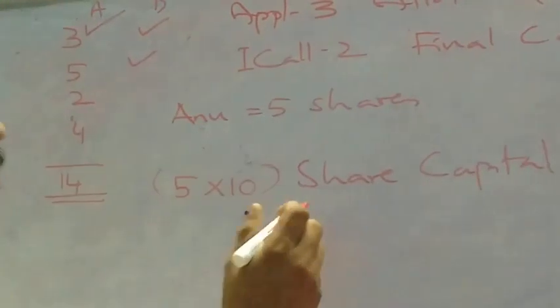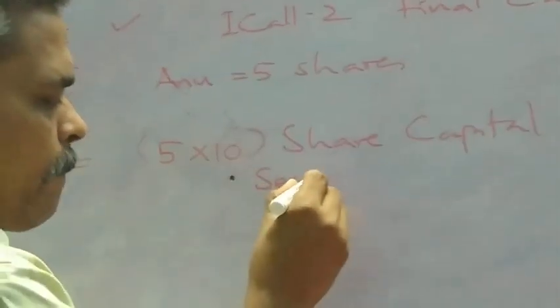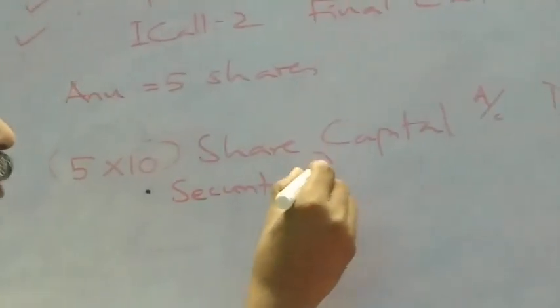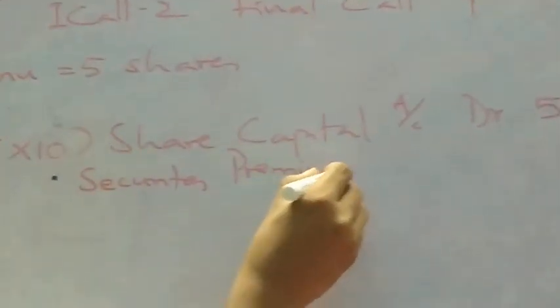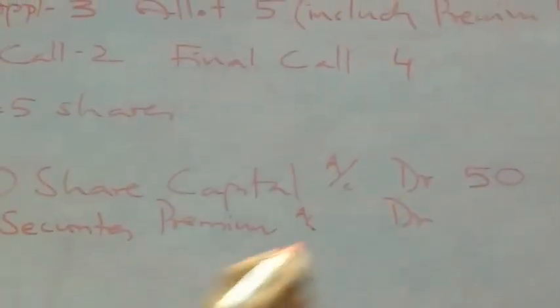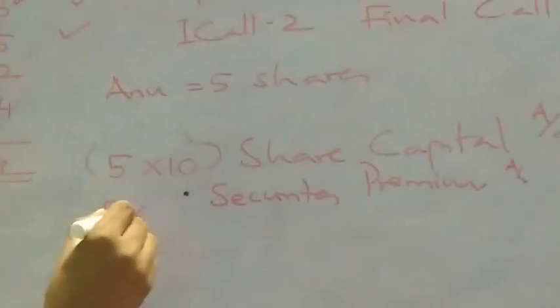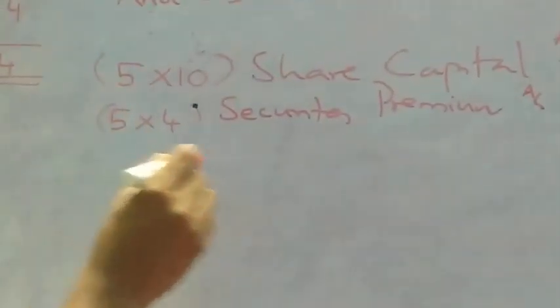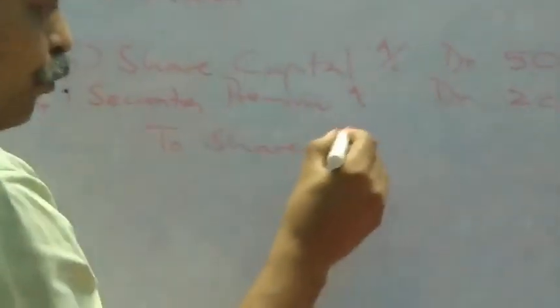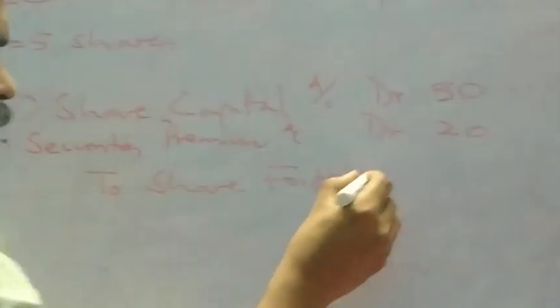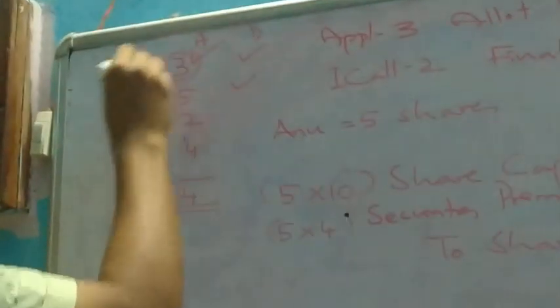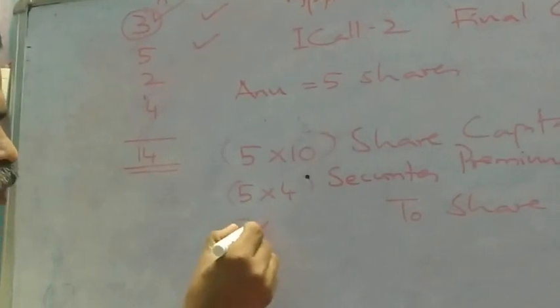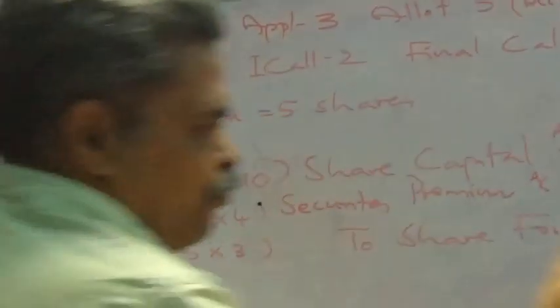So we have to debit the premium. It will be securities premium account debit. Calculation will be 5 into 4, 20. Then to share forfeiture. How much money did she pay? She paid only up to this particular stage. That means 5 into 3, 15 rupees.